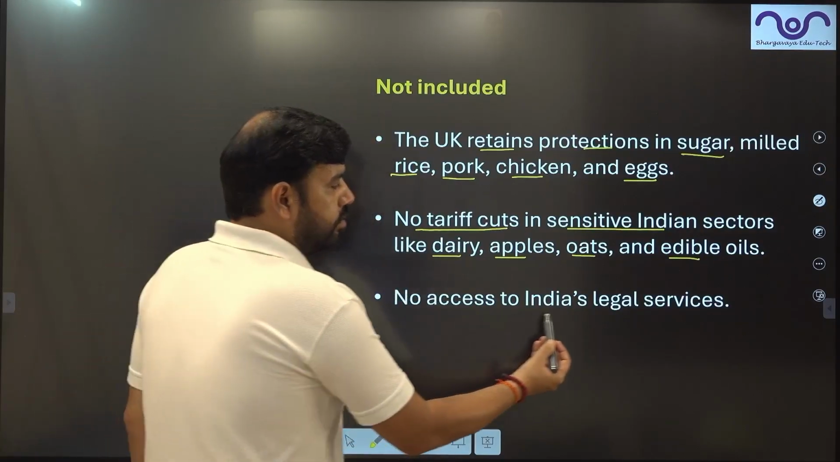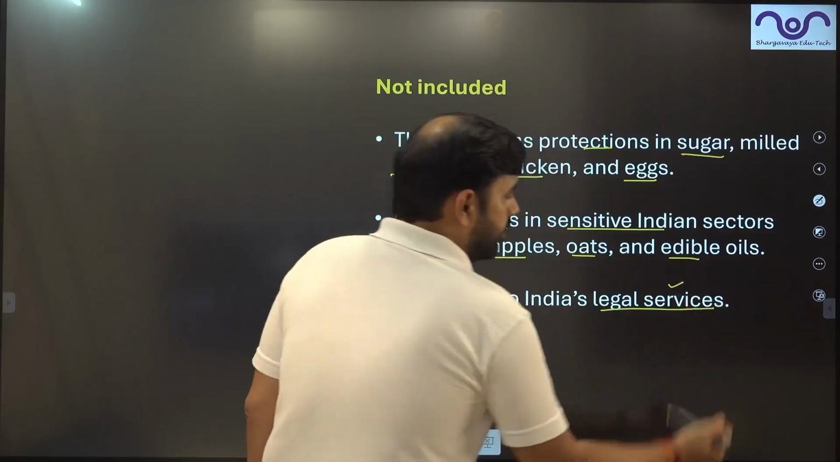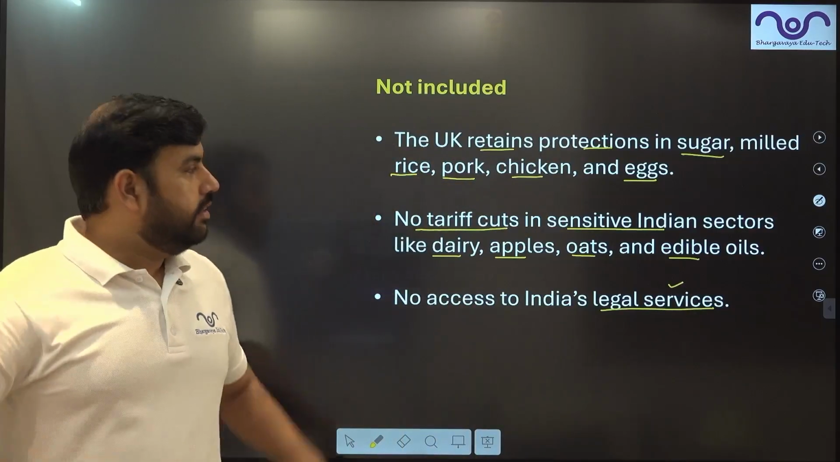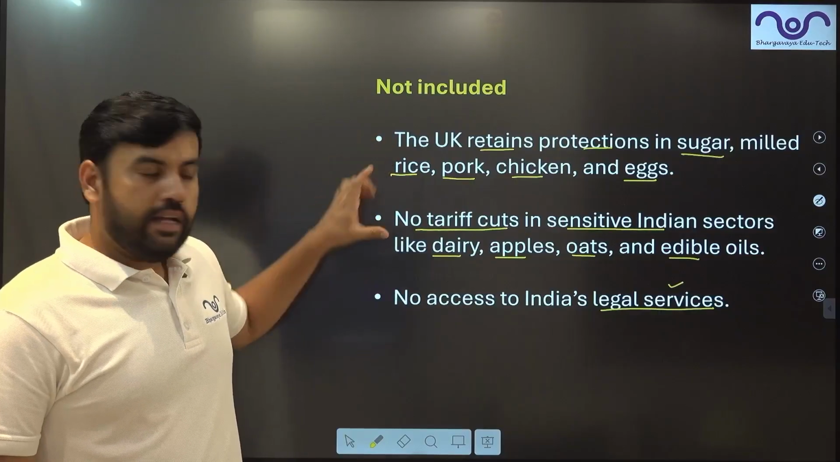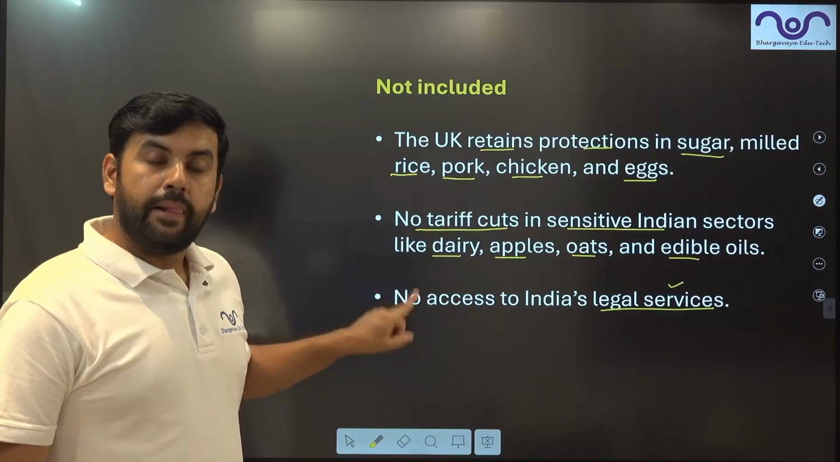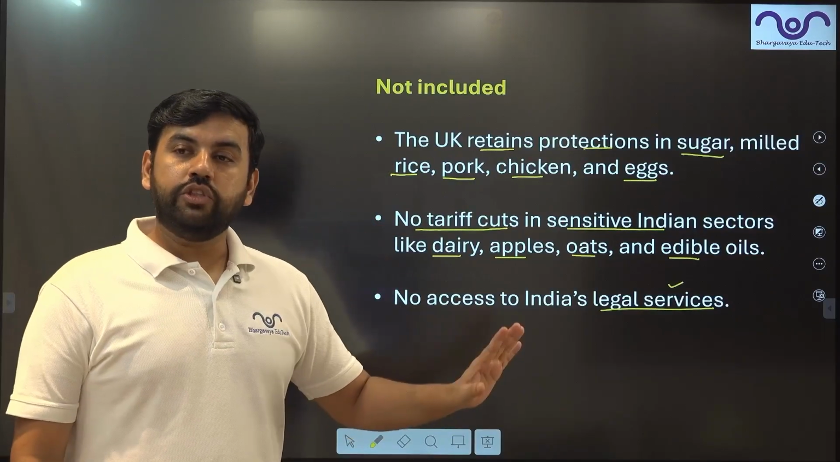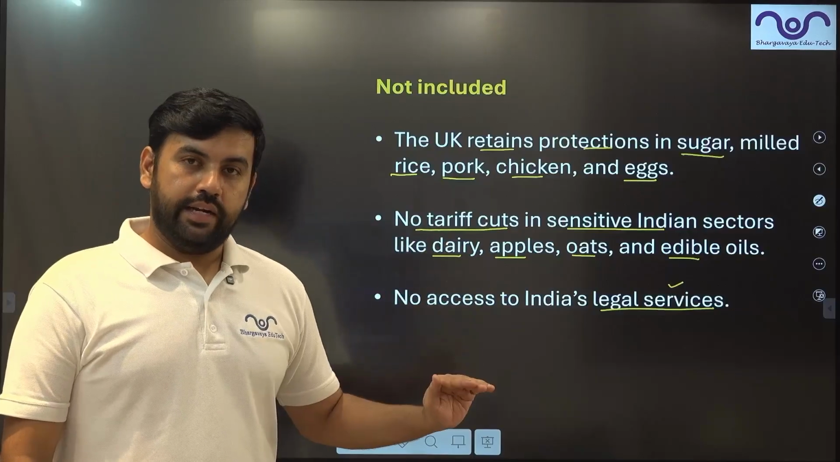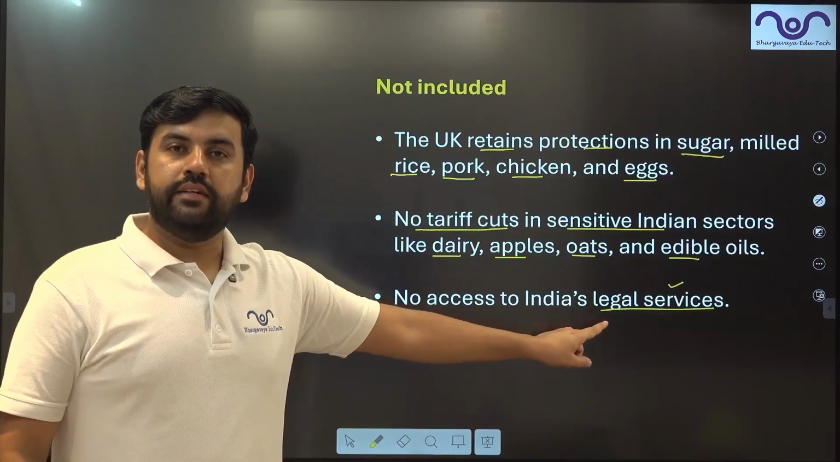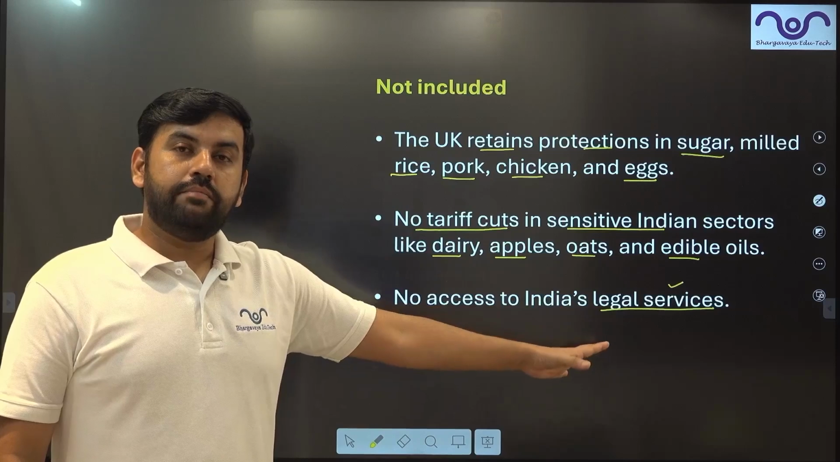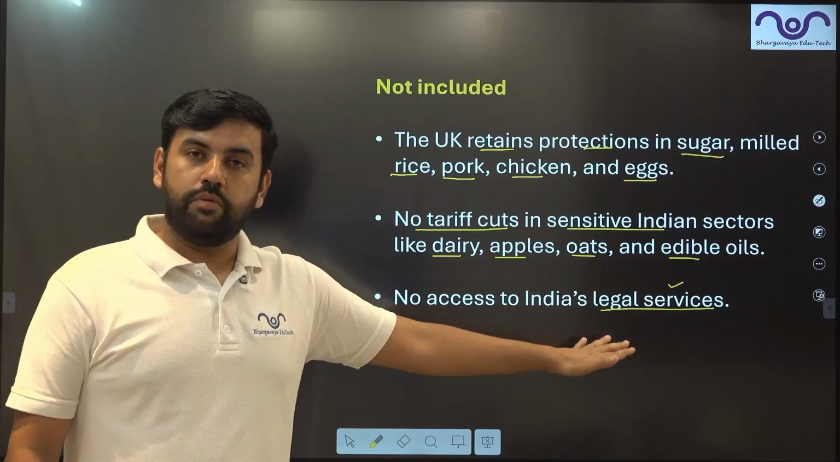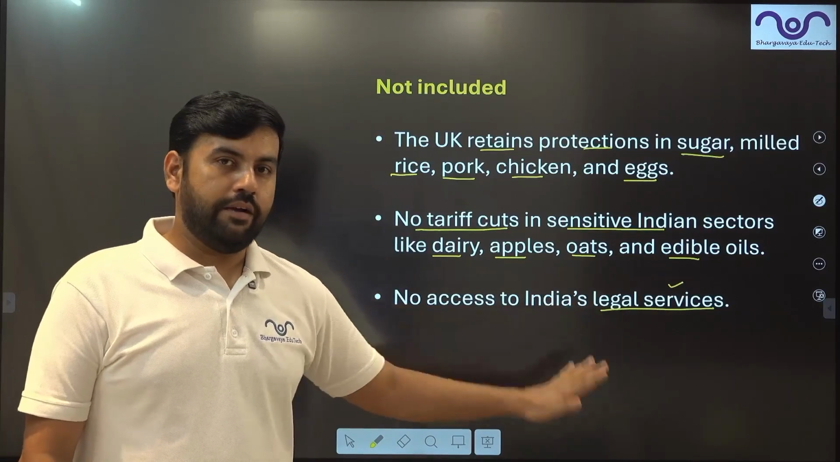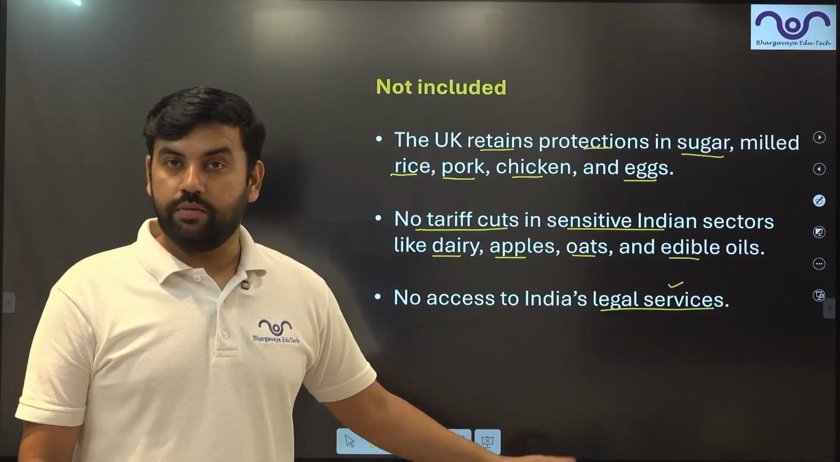Then no access to India's legal services. These are the restrictions on India's side. This is the restriction for Britain: we have not allowed the British to enter India and provide legal services. So their companies, their firms, their corporate lawyers cannot come and provide services in India. It is not included. Okay.